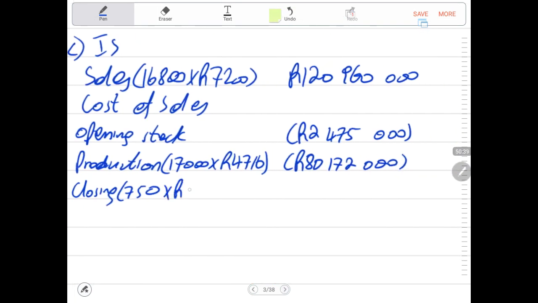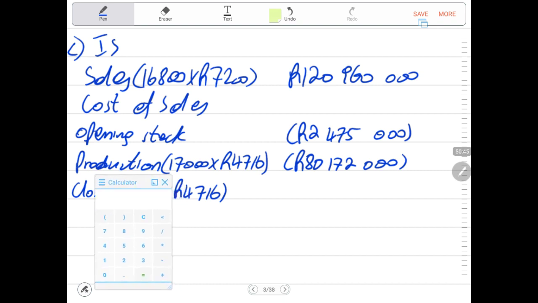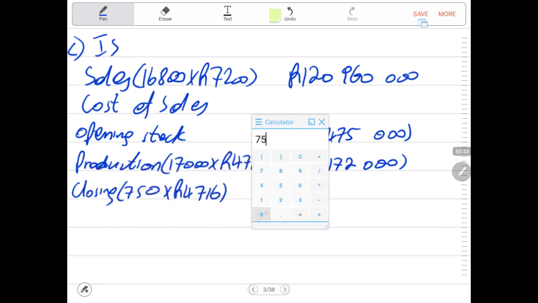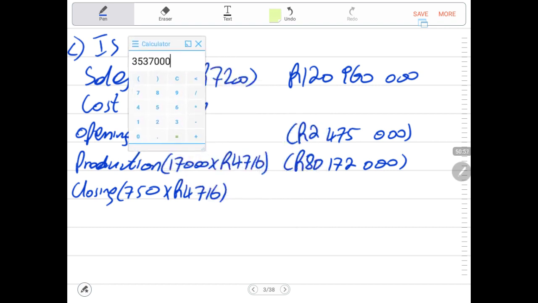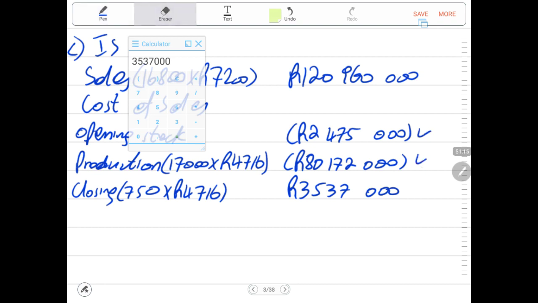So now it will be multiplied by the cost of 4,716. 750 times 4,716 gives us 3,537,000. I decided to keep this negative, then this will be positive. If it was the other way around, you still do the same thing. This can be positive, and this is negative.